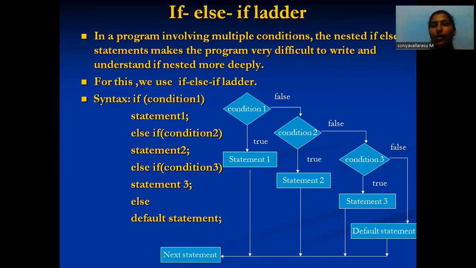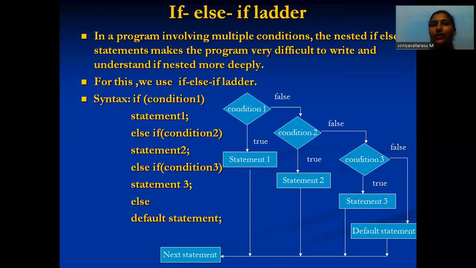So see the flow chart. First is condition 1. If the condition is true, statement 1 is executed, or otherwise the condition is false and condition 2 is evaluated. If condition 2 is true, statement 2 executes, or if condition 2 is false, condition 3 is evaluated. If condition 3 is true, statement 3 executes, or if false, the default statement executes, or otherwise the next statement executes.